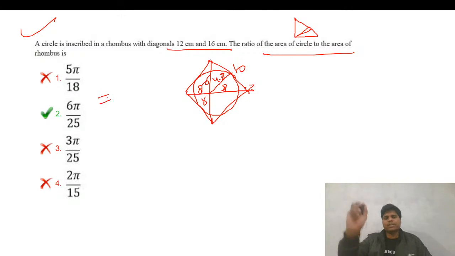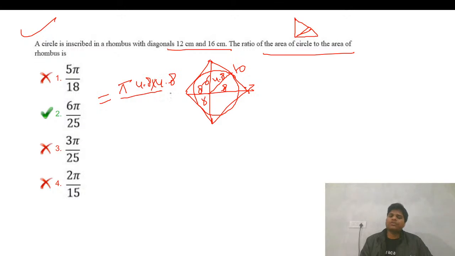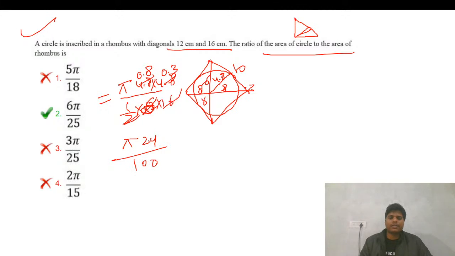The area of the circle is pi r squared, and the area of the rhombus is half the product of the diagonals. So just apply: that is 0.8, 0.8, so 6, that is 0.3. Now the calculation, that is 24 upon 100, that is 6 for 24. Is this right? Yeah, this is right.